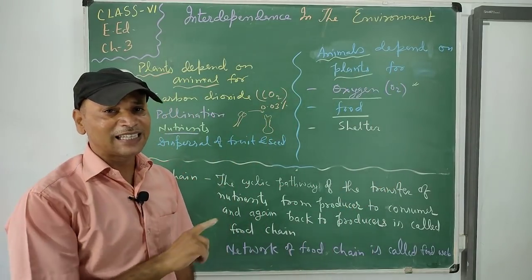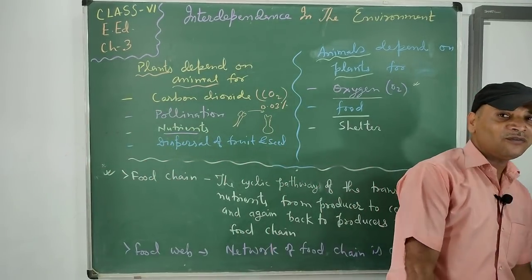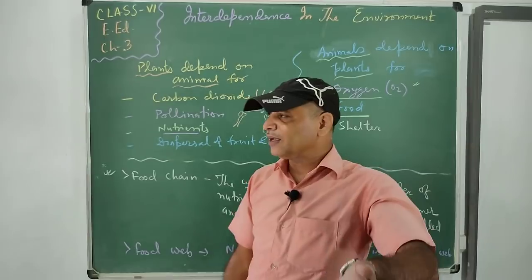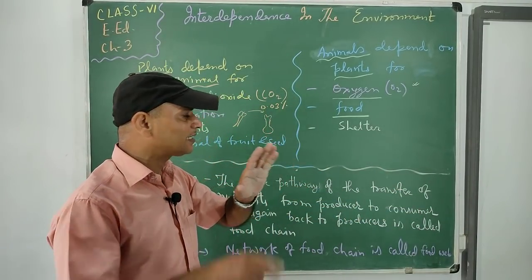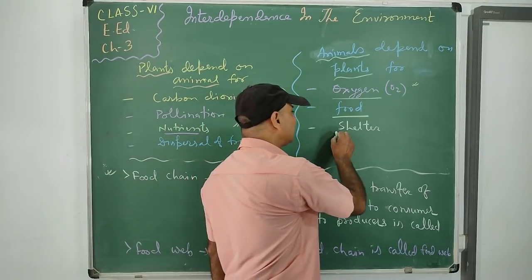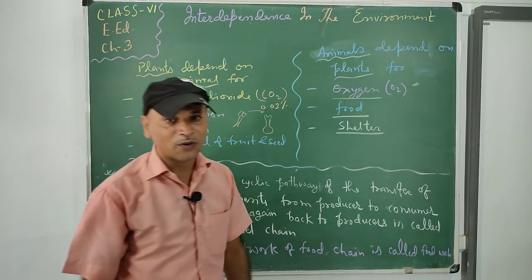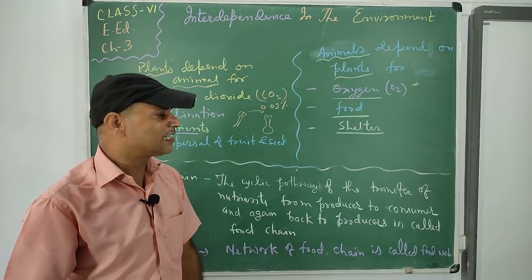Clear? Now next thing, that is the shelter. Shelter means living place, habitat, in which any living organism stays for a longer time for their survival. So shelter is given by the plant. How? Animals also need shelter from the plants.